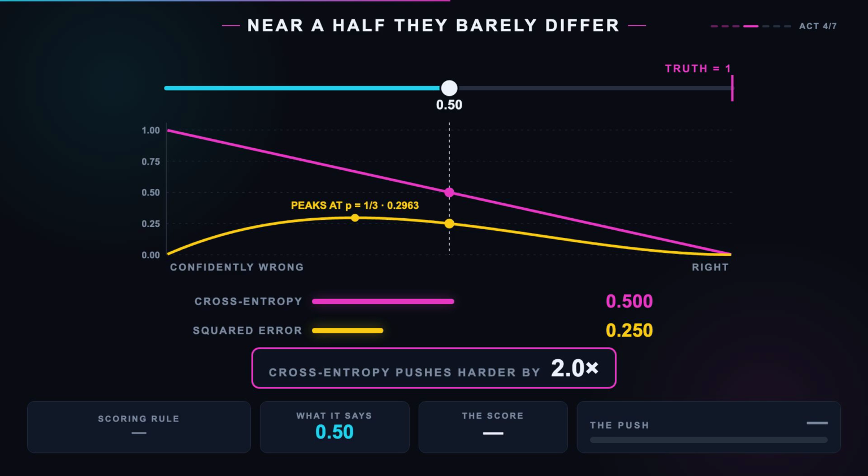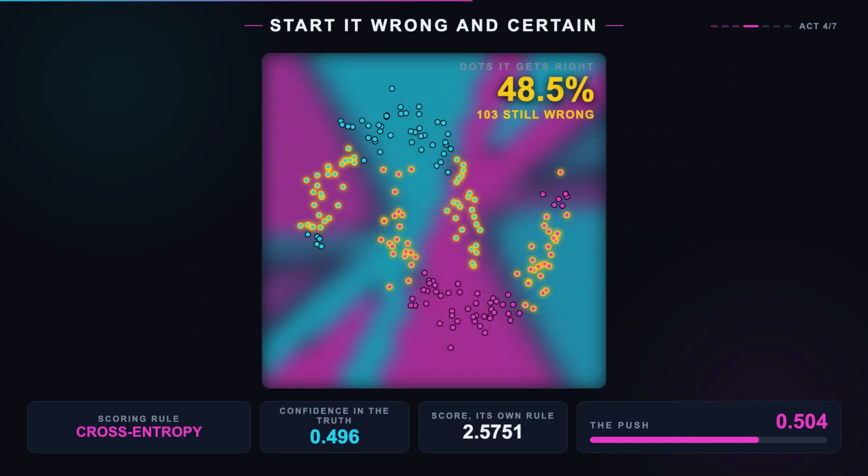This network starts out unsure. At step 0, every prediction is hovering somewhere near a half, and near a half the two rules barely disagree. A half against a quarter. The push at step 0 is 0.33 for cross-entropy and 0.12 for squared error. 2.7 times, which is very nearly the speed difference we just measured. So the graph is right, but this experiment never went anywhere near the interesting part of it.